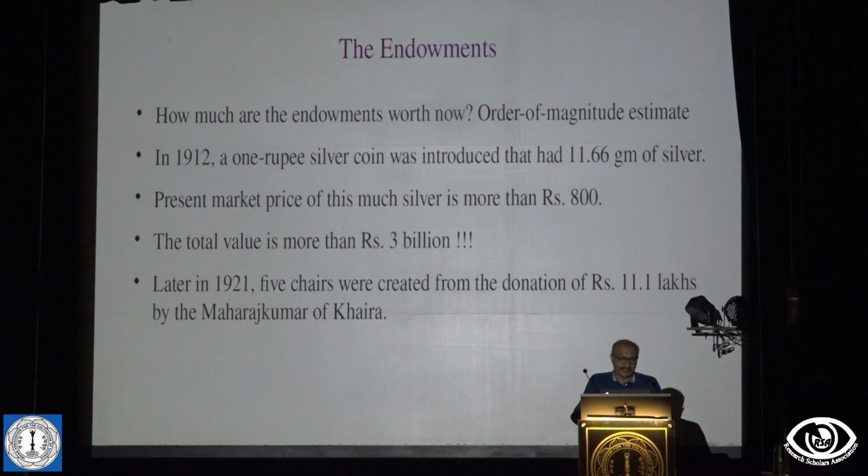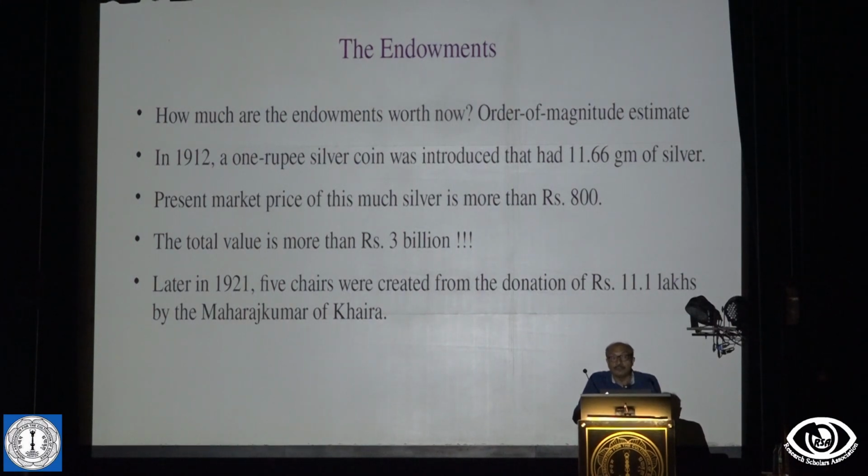So how much are the endowments? There was one silver rupee coin introduced, and that contained 11.66 grams of silver. So if you go to the market now and ask for 11.66 grams of silver, it will cost something like 810 rupees today for a piece.